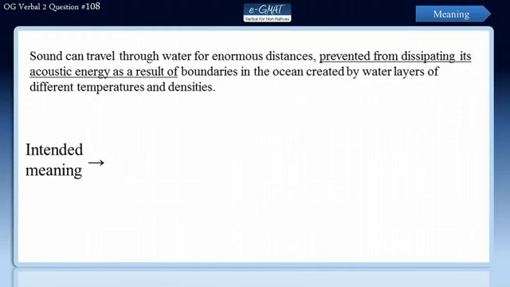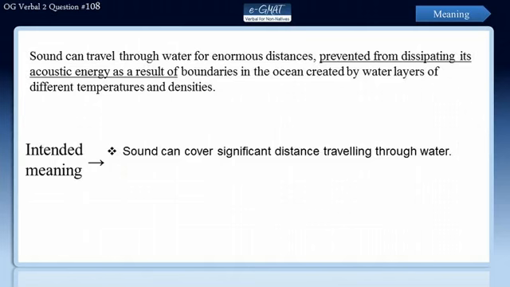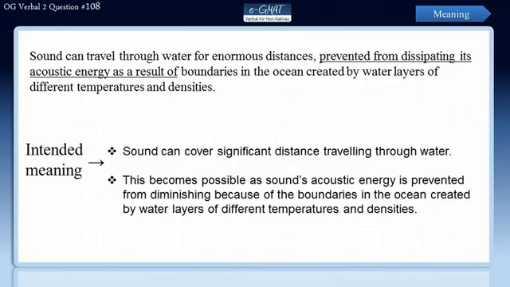The sentence wants to say that sound can cover significant distance traveling through water. This becomes possible as sound's acoustic energy is prevented from diminishing because of the boundaries in the ocean created by water layers of different temperatures and densities. So the way this sentence has been written, we certainly have meaning error here.